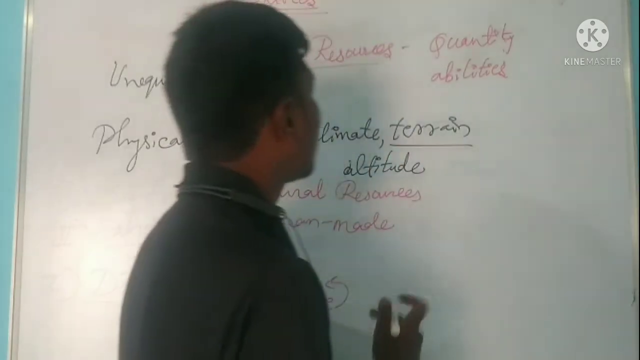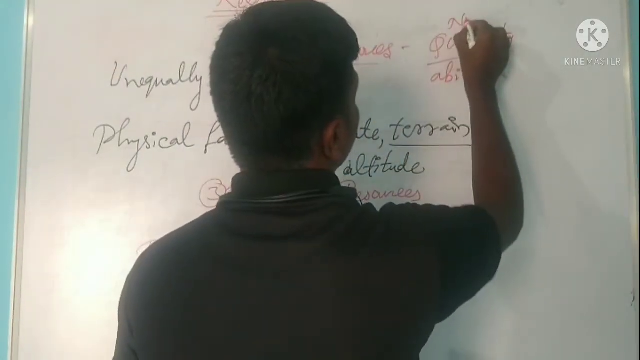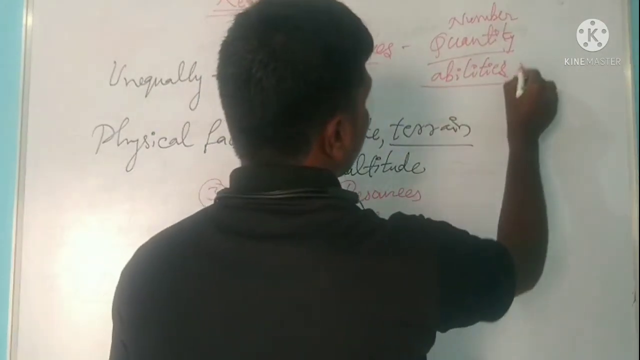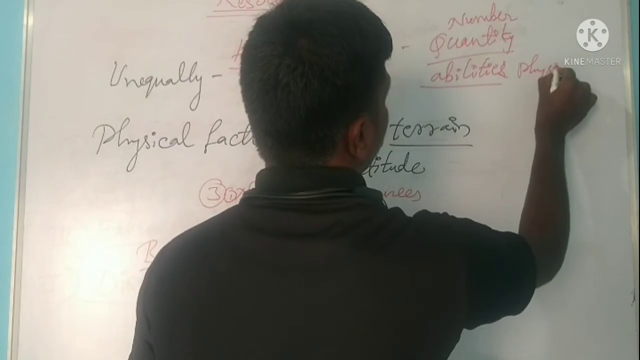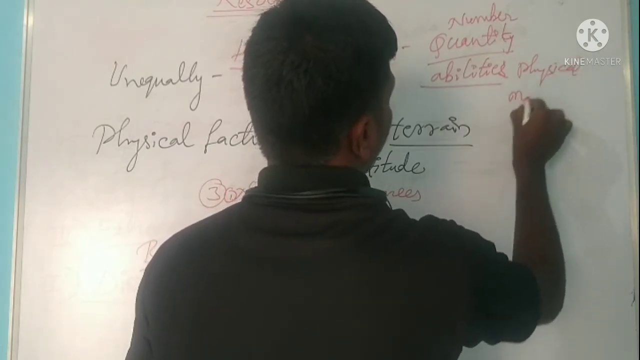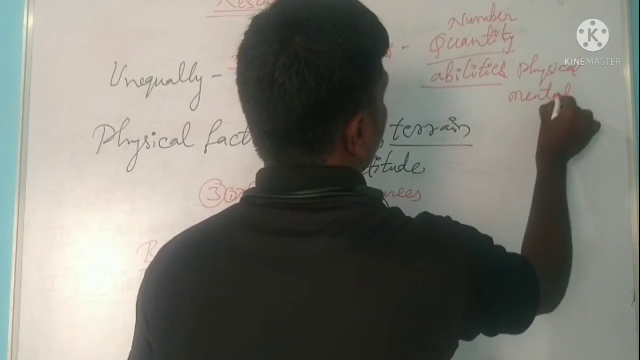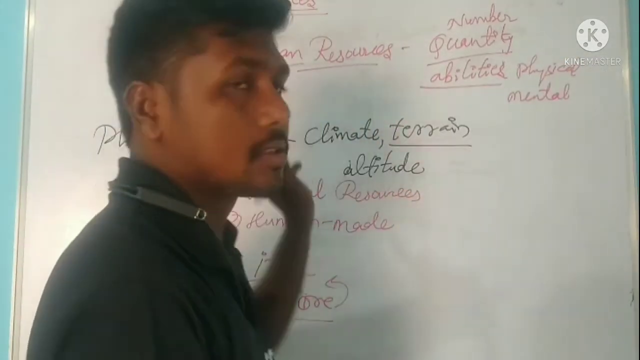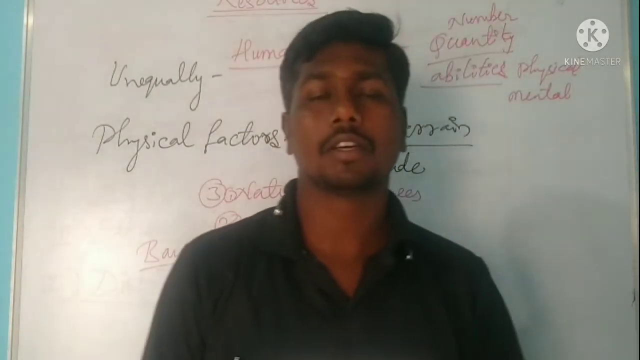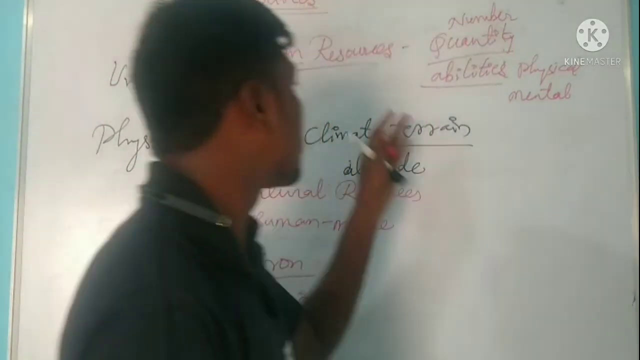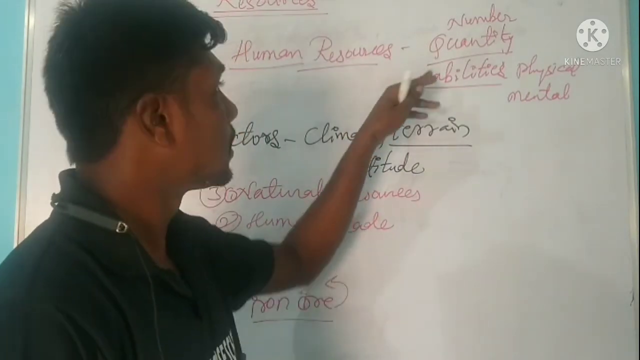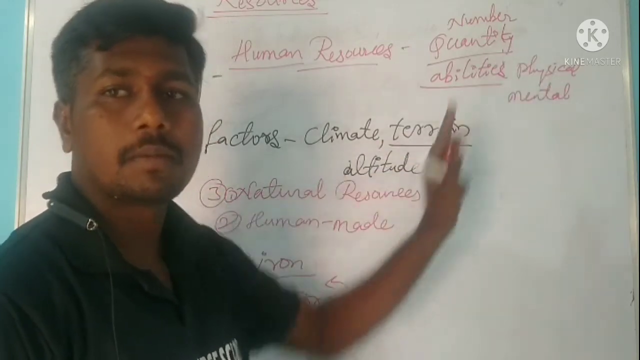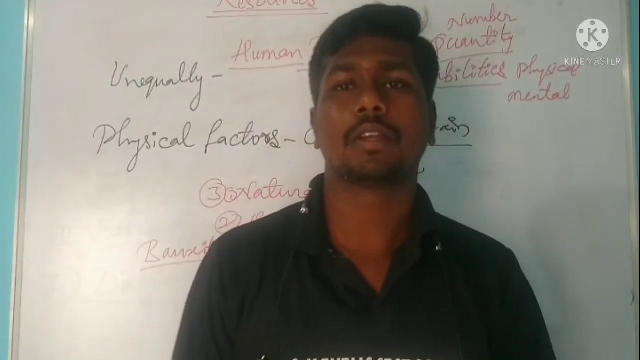Quantity, total number, and abilities of the people. Which are those abilities? They may be physical or mental. Physical and mental abilities, and the quantity, I mean the number of people, refer to the human resource. Human resource is the quantity and the abilities, including mental and physical ability of the people. This is what we call human resource.